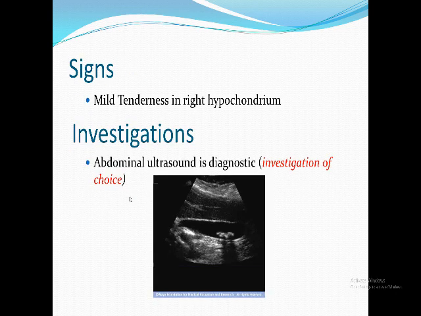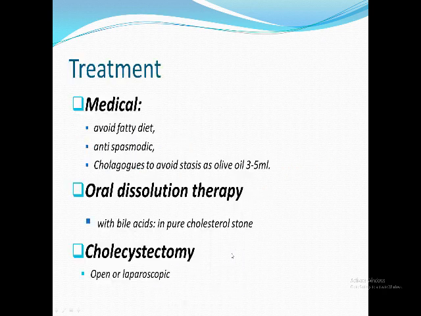If you find a patient with this typical history and you want to make sure, nothing big you can find on examination of the abdomen, just very mild tenderness, or sometimes you might find nothing in abdominal examination, but if you suspect, it is a very simple way to diagnose. You ask for abdominal ultrasound. It is the investigation of choice. You can see the stone as hyperechoic like that with this acoustic shadow. If the situation is like that, straightforward history, very clear ultrasound finding, so the treatment, in my opinion, because I'm a surgeon, is cholecystectomy, either open or laparoscopic.